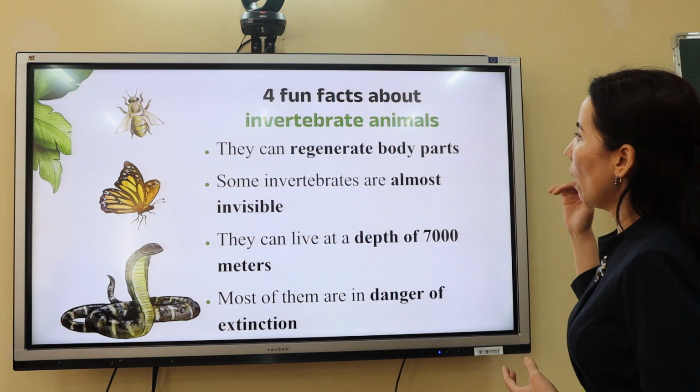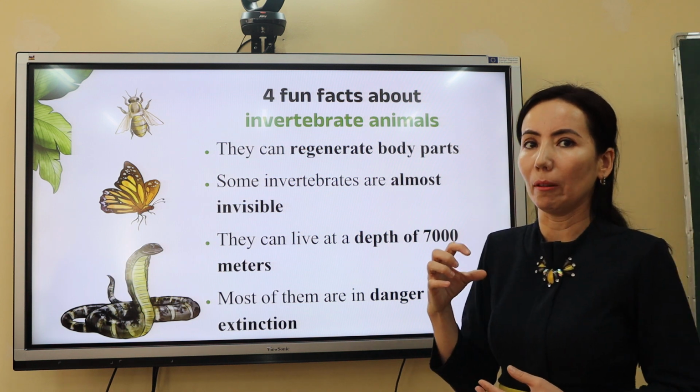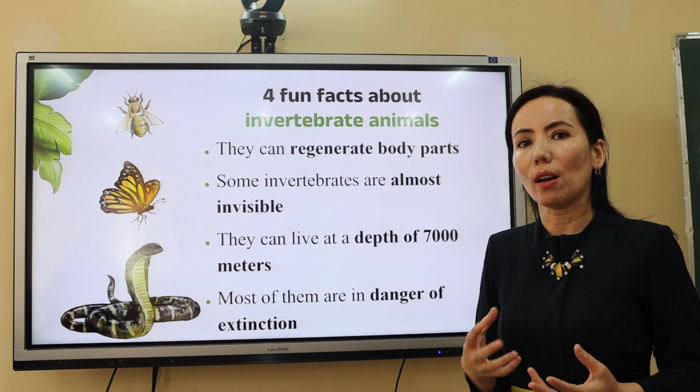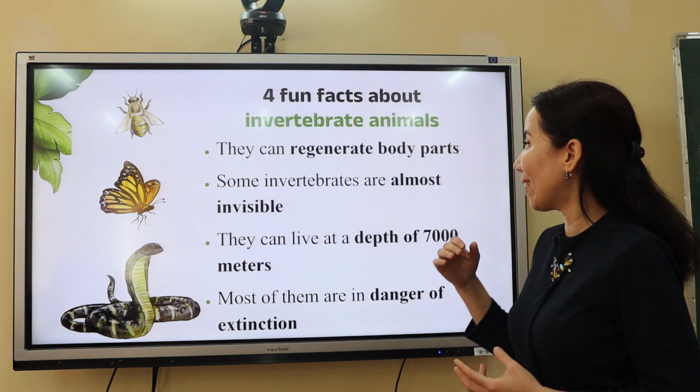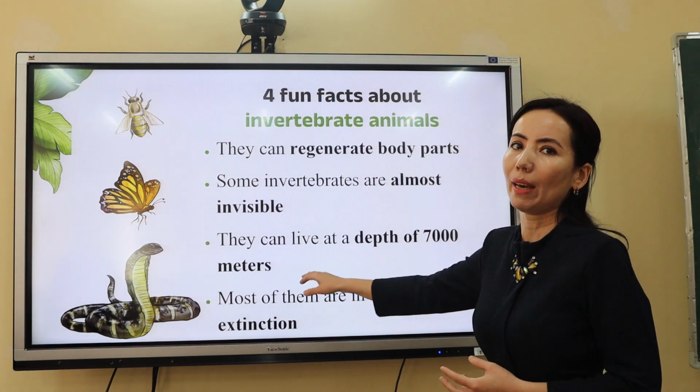Some invertebrates are invisible because they can live at a depth of 7,000 meters.